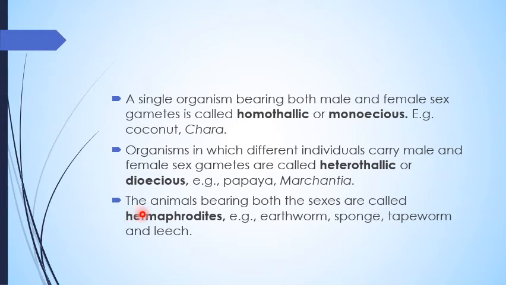Similarly, in the case of animals, they may be unisexual or bisexual. For example, human beings are unisexual, in which male and female are morphologically distinguished. Whereas some animals bear both sexes, which is called bisexual or hermaphrodite. Examples are earthworm, sponges, tapeworm, and leech.